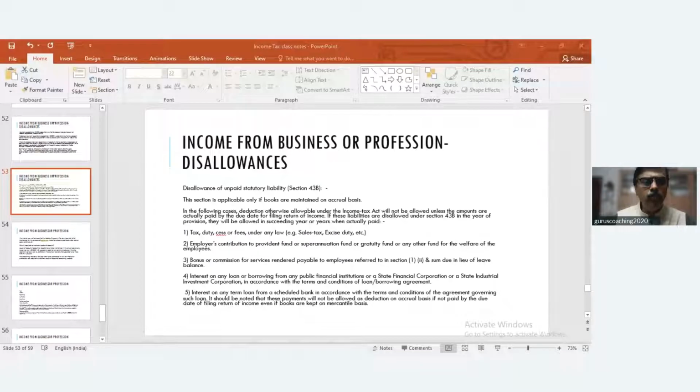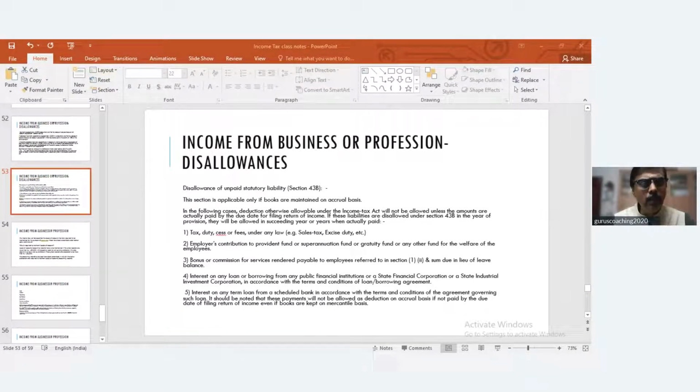43B is a very important section, because typically in an exam, when they ask you a problem to solve, there are a few provisions which will necessarily come. One among them is 43B. Go and check any past question paper, and you will observe that one point is definitely on 43B, which means this section is very, very important.